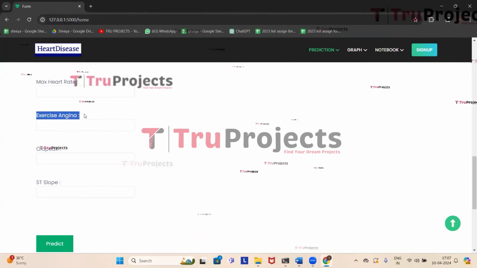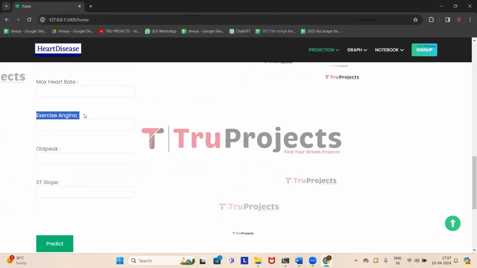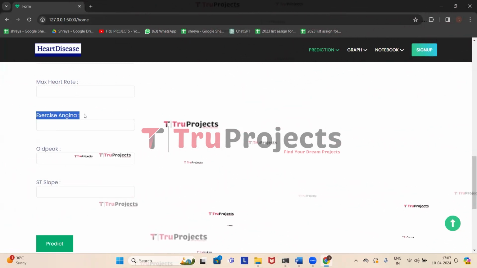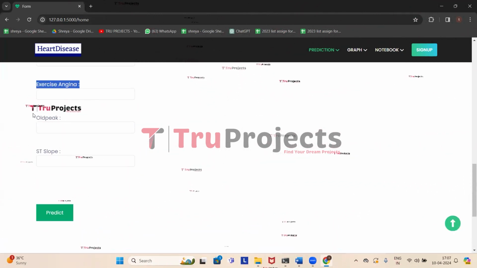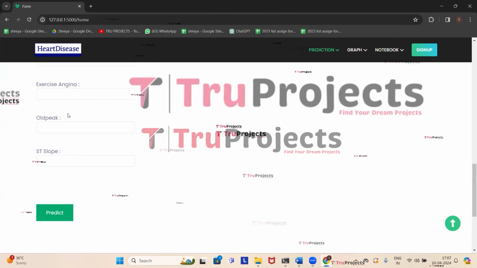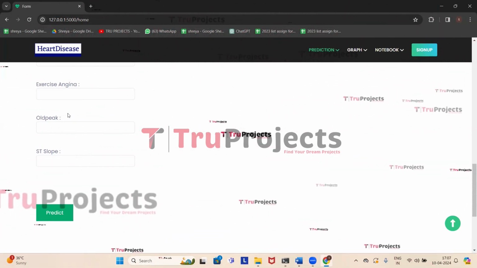So the next one is exercise angina, which is exercise induced angina. It is whether the individual experiences angina, that is chest pain, during exercise, which can signal coronary artery disease. The next one is old peak. Old peak is the ST depression induced by exercise relative to rest.